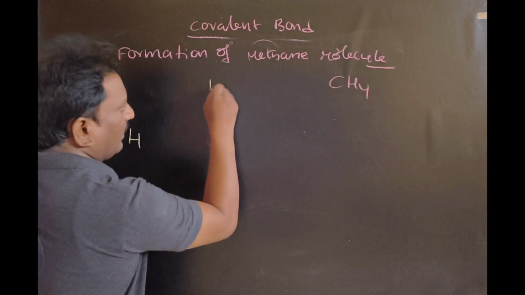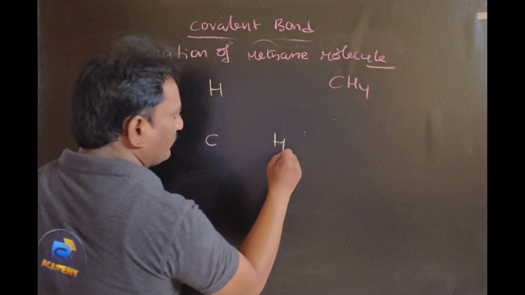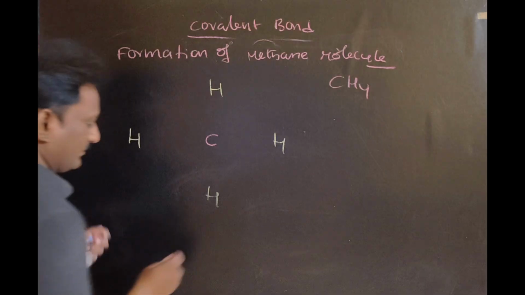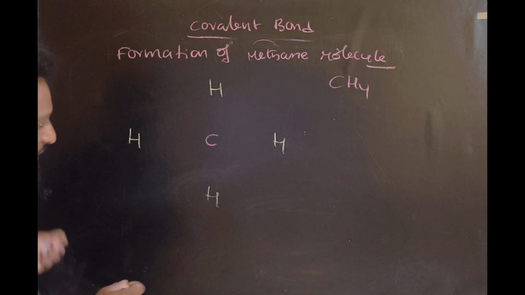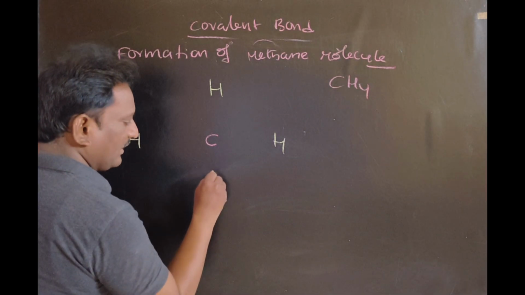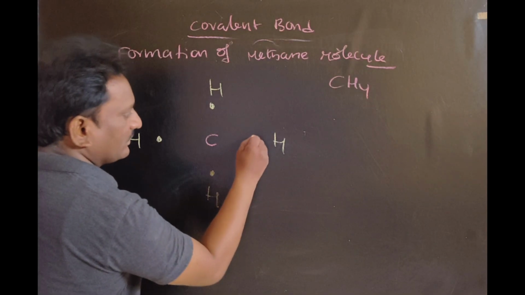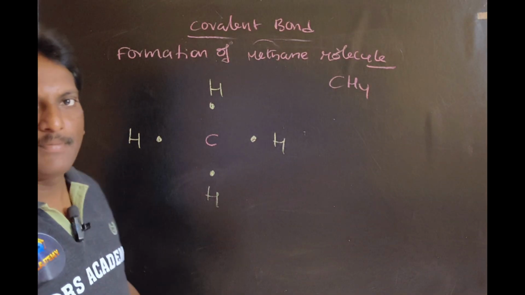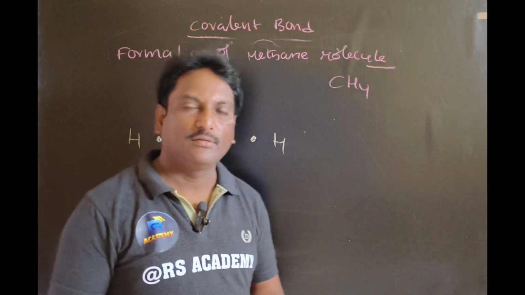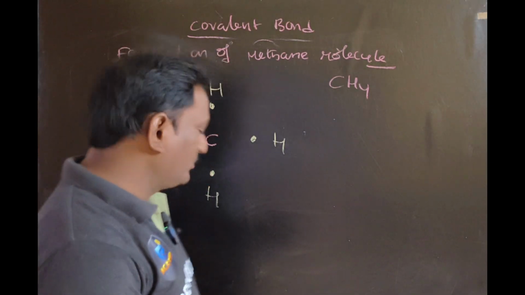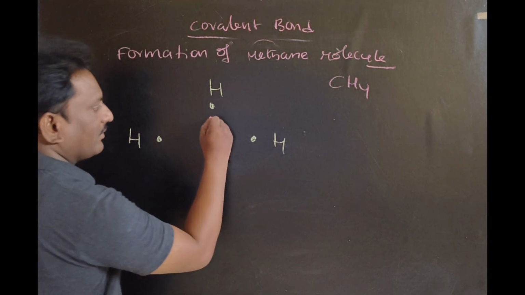Hydrogen, hydrogen, hydrogen, hydrogen. You must know that the hydrogen Lewis dot structure is H dot, H dot, H dot, H dot. Then what about carbon? Yes, four unpaired electrons, right? Good. Four unpaired electrons.